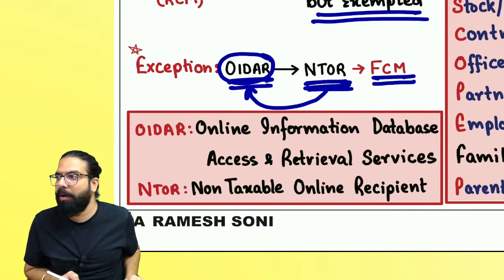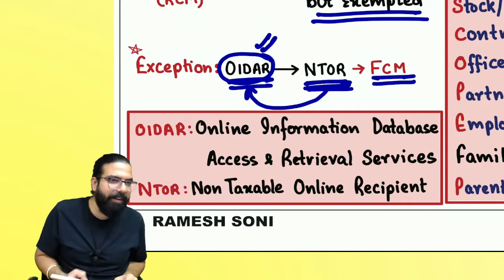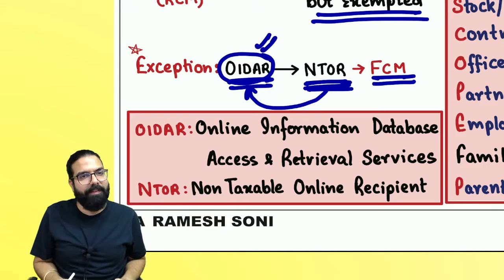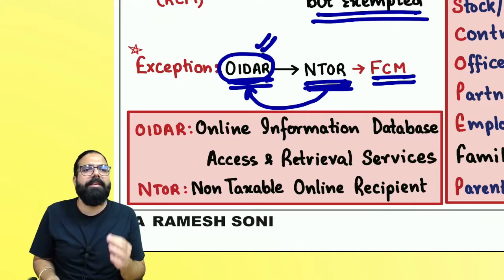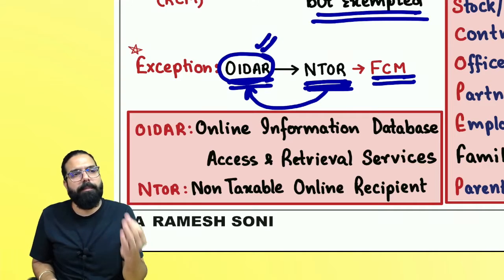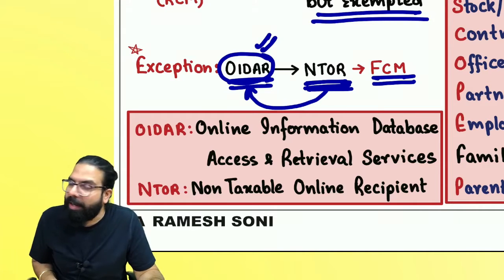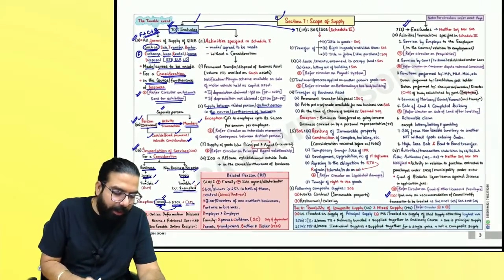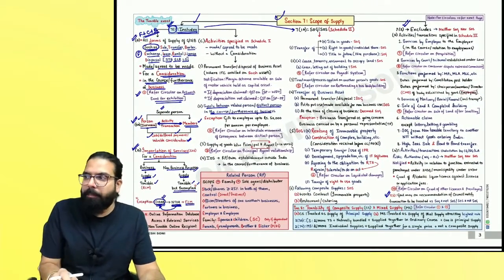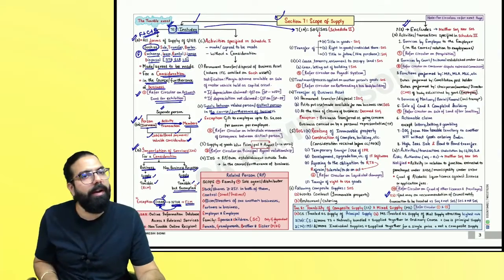Are we clear everyone? Whenever the OIDAR supplier is supplying services to an NTOR or basically to an unregistered person, the government is telling you have to pay GST under forward charge mechanism. Can I go ahead everyone? Section 24 says registration is compulsory. You will collect the GST and pay to the government.